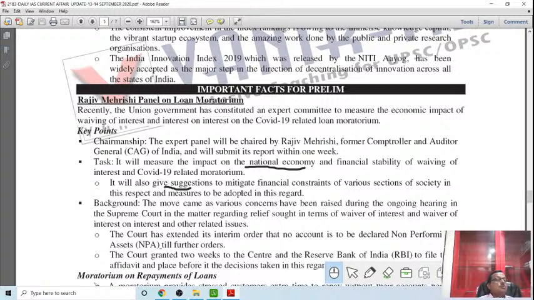But people's economic condition after 6 months has not improved substantially. Even right now, many people are not in a position to continue repayment. So 6 months is a long period for the banking industry to carry such a huge burden, which is overdue or NPA burden, which remains due because people are not in an economic condition to pay back the loan.